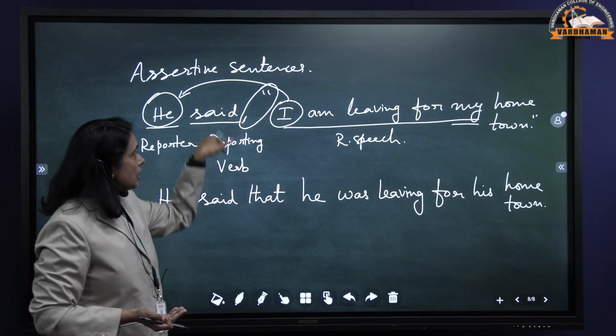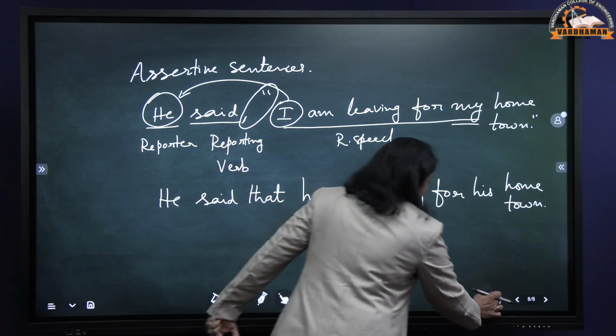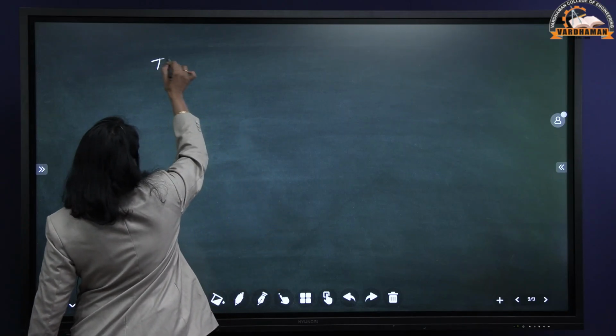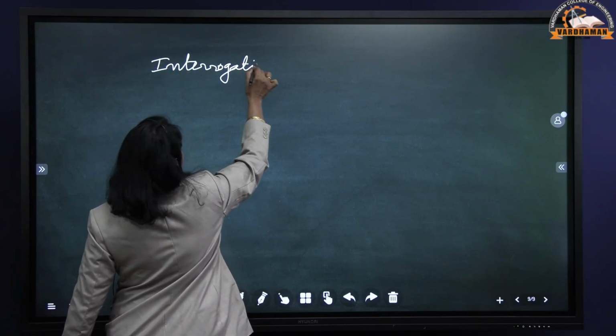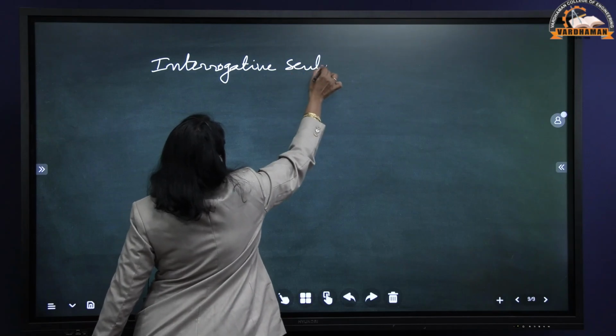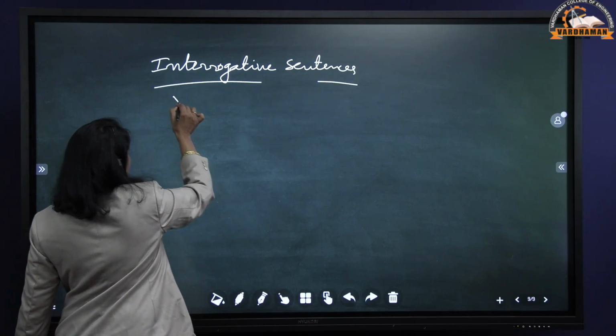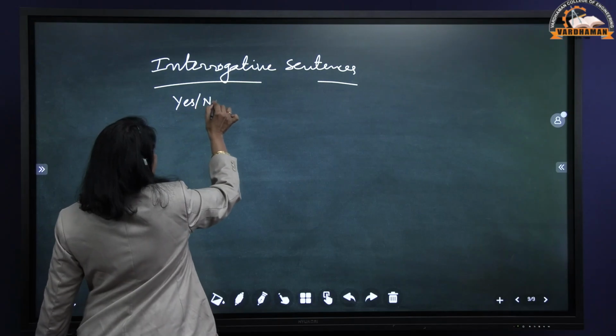Only thing is that we use the conjunction that here. Now let's see how to change interrogative sentences from direct speech to indirect speech. So there are yes or no questions and also WH questions. Let's start with yes or no questions. How to change yes or no questions from direct speech to indirect speech.